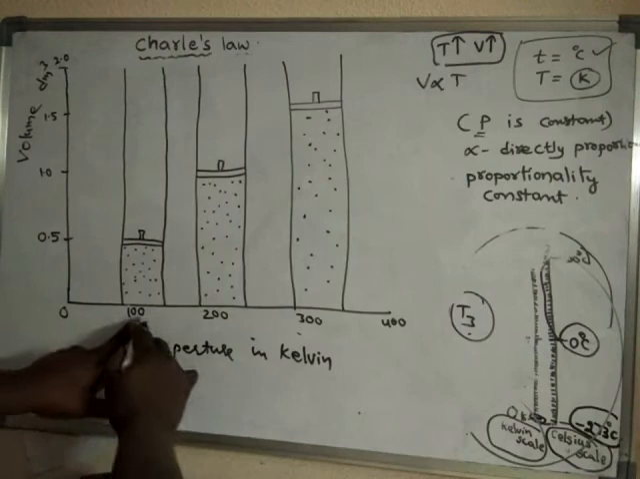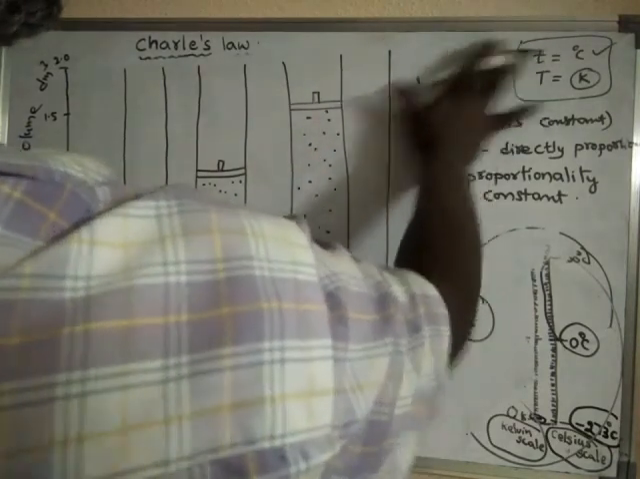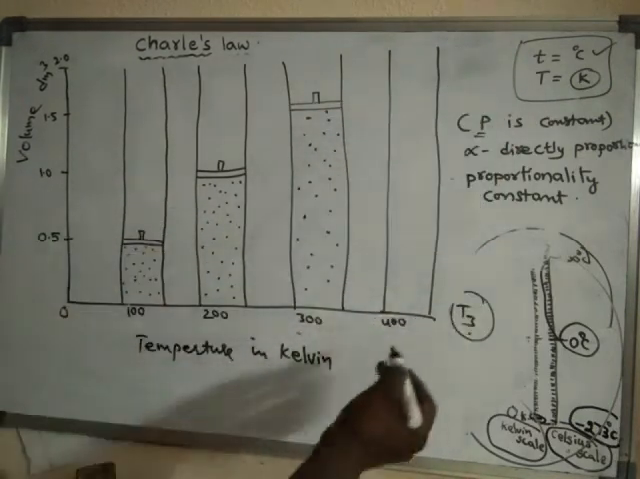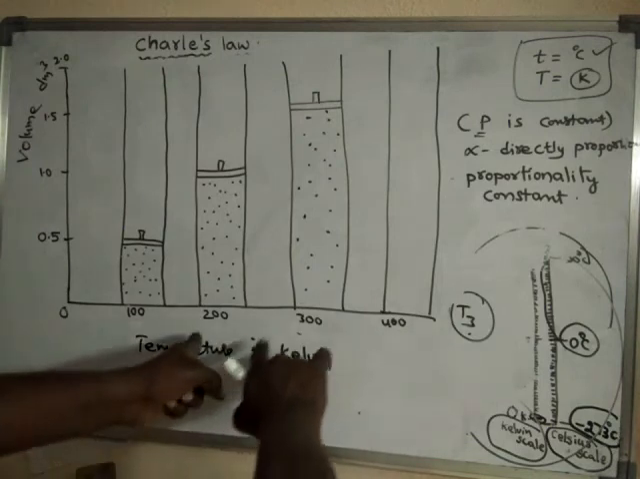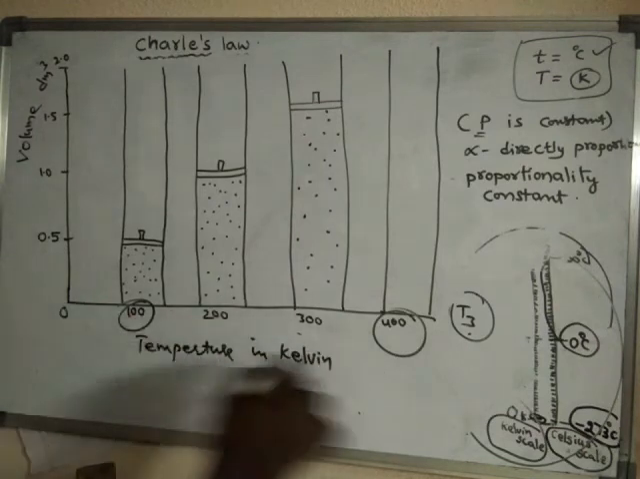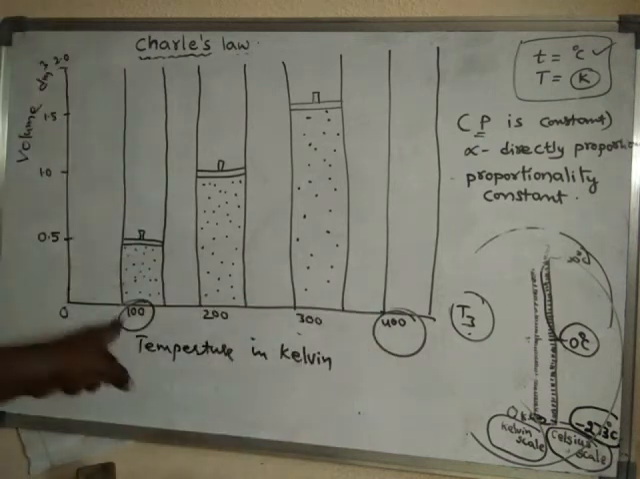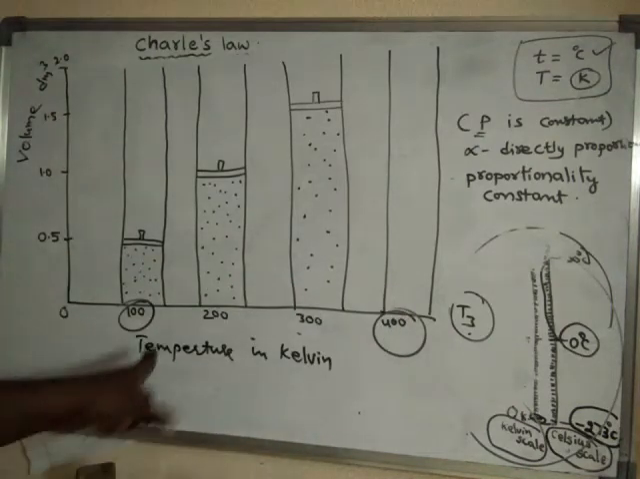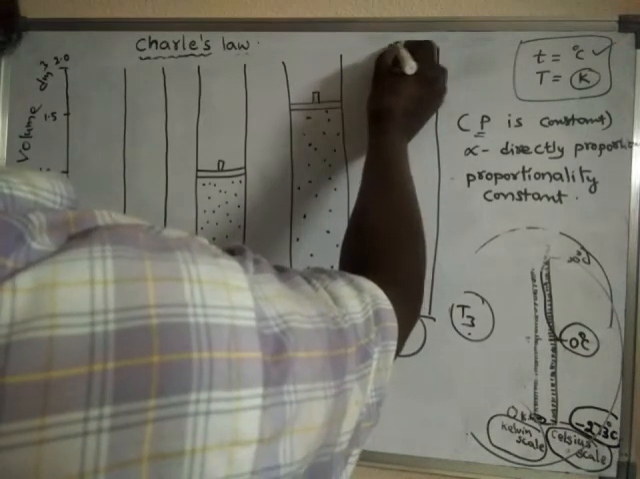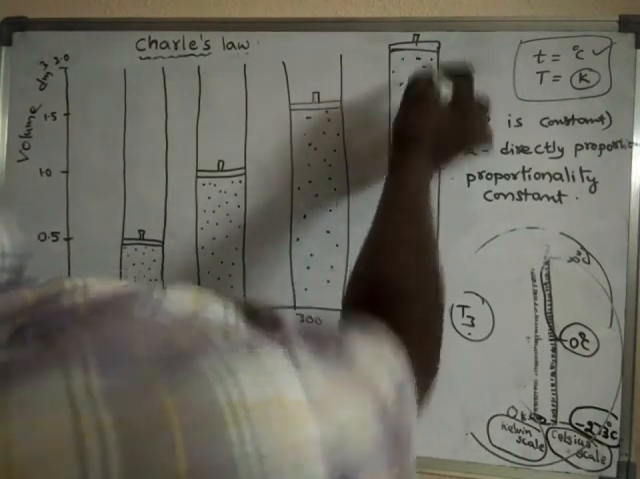So when the temperature is made 4 times, from 100 Kelvin to 400 Kelvin, that means 4 times. If the Kelvin temperature is multiplied by 4, then automatically the volume of the gas has also become 4 times.